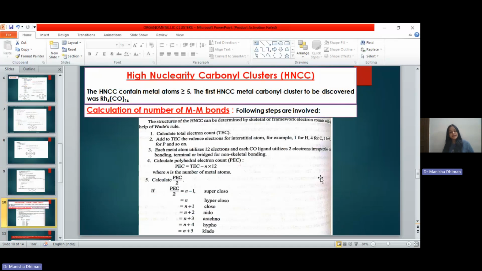Next, we will be calculating PEC by 2, and on the basis of the values we get after calculating PEC by 2, we predict the geometry of the compound. For example, if it comes out to be n minus 1, the geometry is supposed to be super closo. If PEC by 2 is equal to your number of metal atoms, that is n, then the geometry is hyper closo. If it is equal to n plus 1, the geometry is closo, and so on. So on the basis of this method, we can calculate or predict the geometry of high nuclearity carbonyl